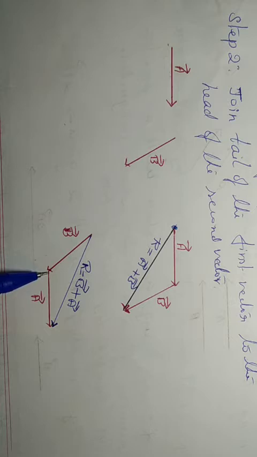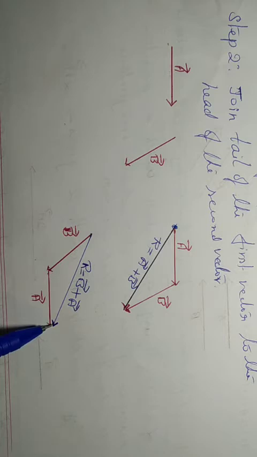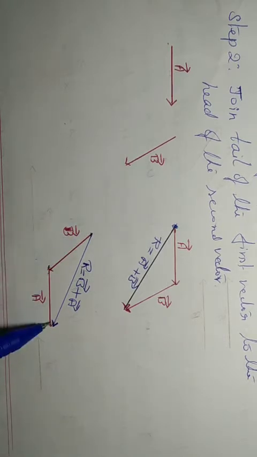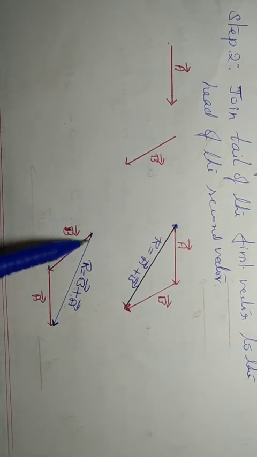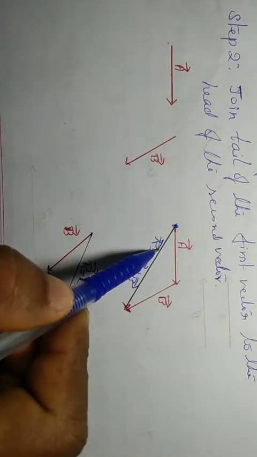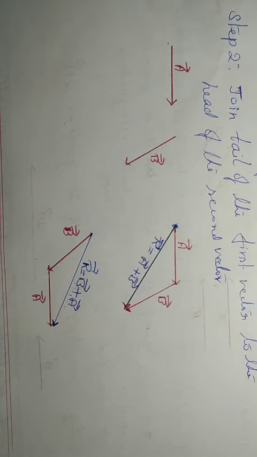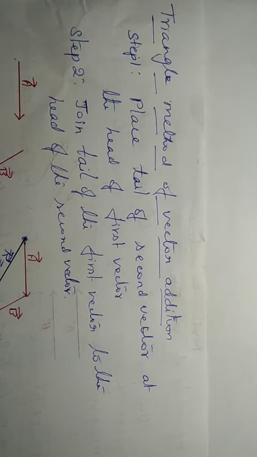So here this is the tail part of the vector a, this is the head part of vector a. So bring the tail to the head of b. Then what is the second step? Join tail to head, from the tail of the first vector to the head of the second vector. So you will get b plus a. So this is vector b plus a. This is the resultant. R is the resultant. Okay, clear? So this is called the triangle method of vector addition.